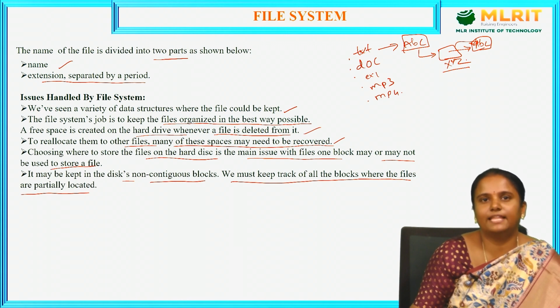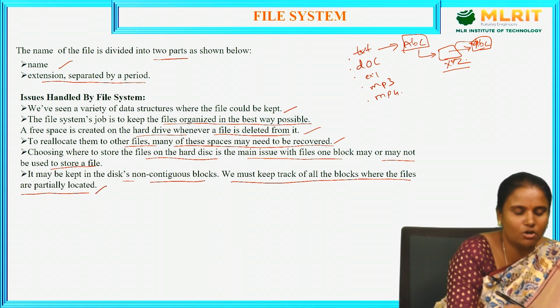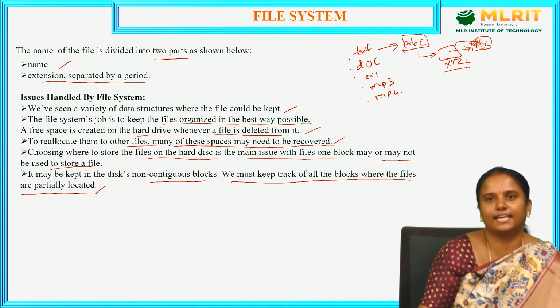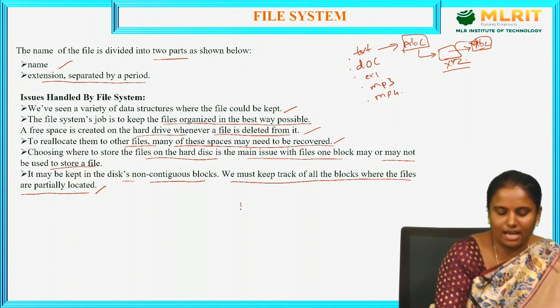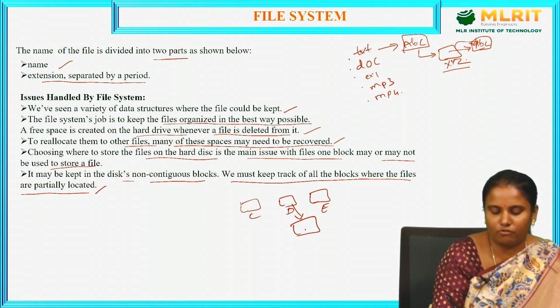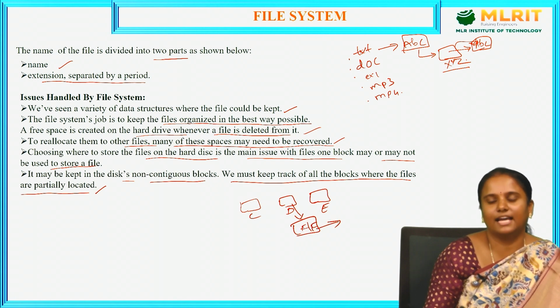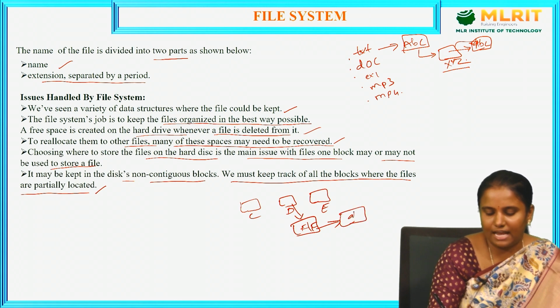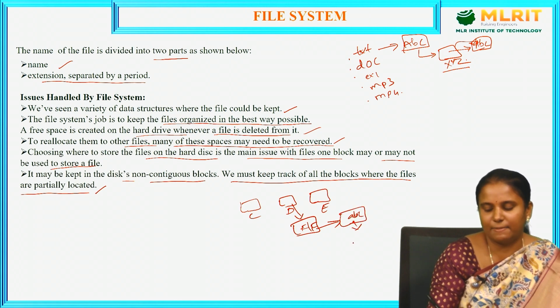So keep track of all the blocks where the files are partially located, so we can easily see the file and easily locate the place to insert it. Suppose we have a C drive, D drive or E drive. In this D drive I will place some folders and files. We need to get the file easily. I want the file ABC, so to get this ABC file I need to go to the XYZ folder.